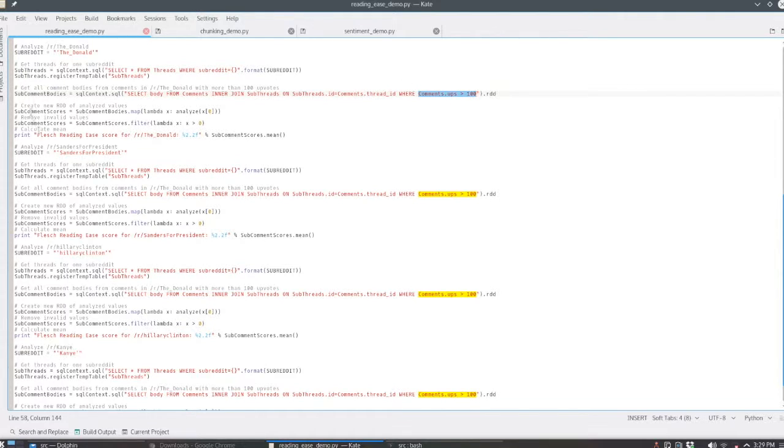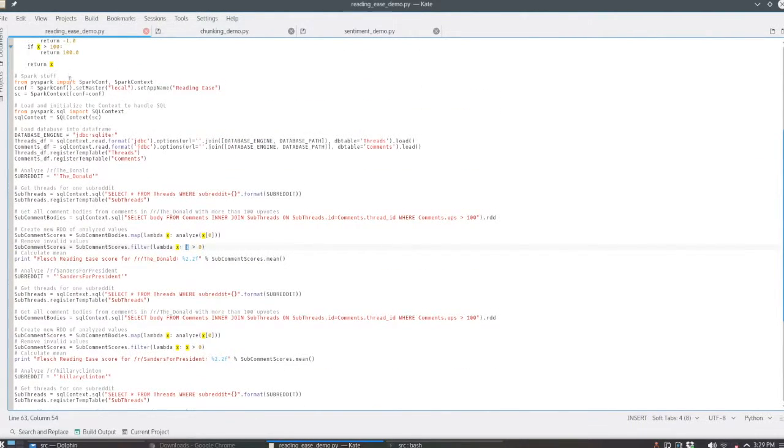And then once we have all of these bodies, we're going to register it as an RDD. We use a map function to actually perform the analysis on each individual entry in the RDD, where it will return a new RDD variable, scores. And then here is where we'll actually do the filtering so that each score entry must be greater than 0.